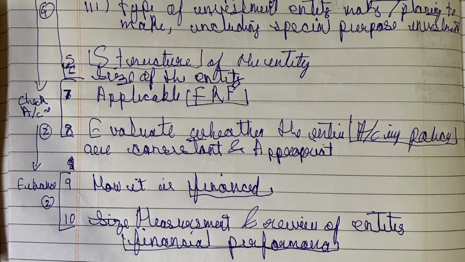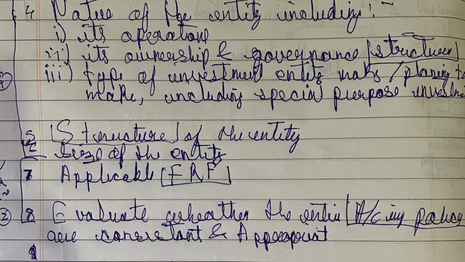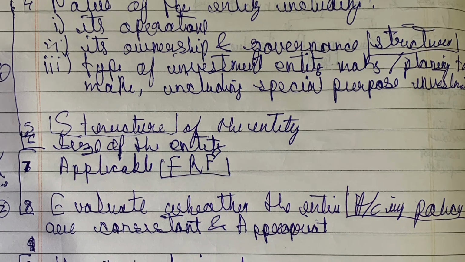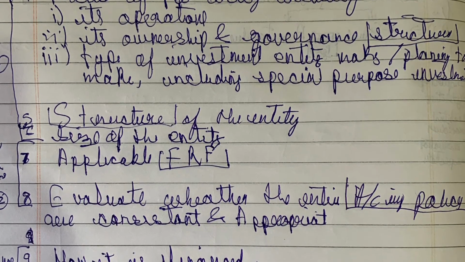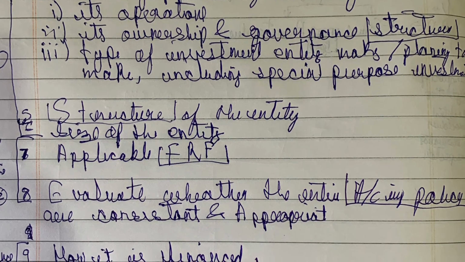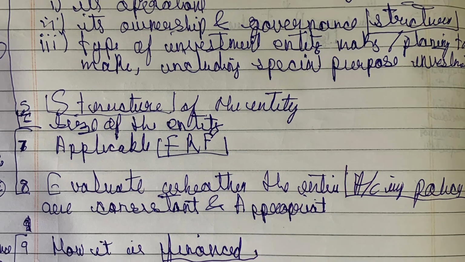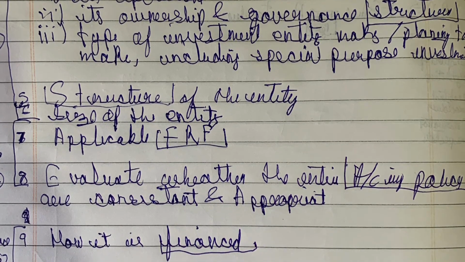So the seventh point is applicable FRF. Related to FRF, evaluate whether the entity has accounting policies which are consistent and appropriate. And after having a look at the accounting process of the entity, last but the most important is how it is financed.